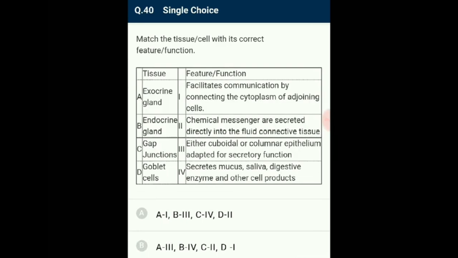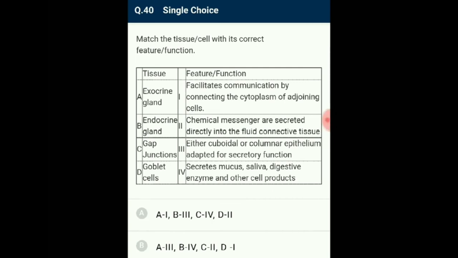Question number 40. Match the tissue or cell with its correct feature or function. An exocrine gland is formed of secretory epithelium whose secretions are released in a duct rather than directly mixing into the bloodstream. An endocrine gland is again formed of secretory epithelium, and its secretions, called hormones, are directly released into the blood, that is, fluid connective tissue.